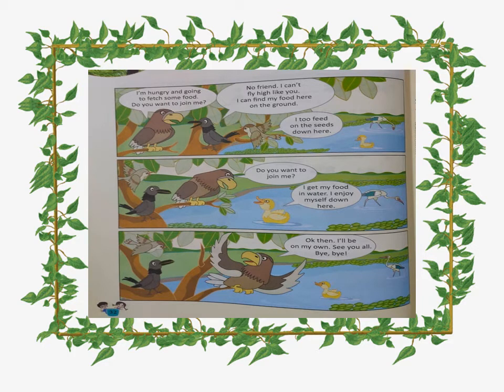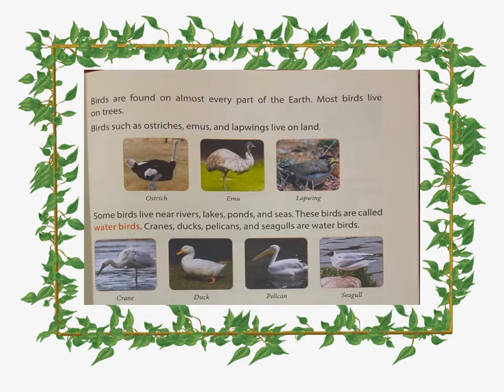Hope you will read this conversation of the bird from your chapter. Now we will see the next. As you can see in your book, please open this chapter and see. First, birds are found on almost every part of the earth. Most birds live on trees.